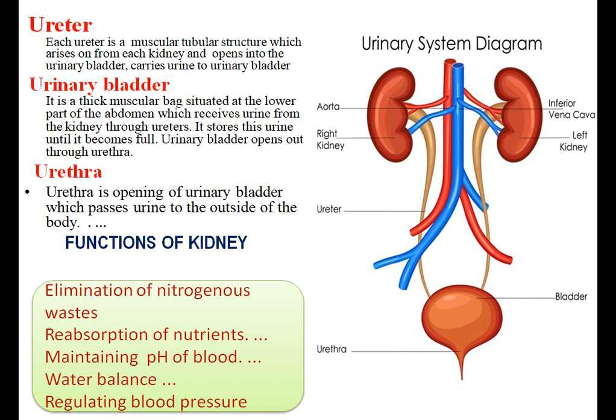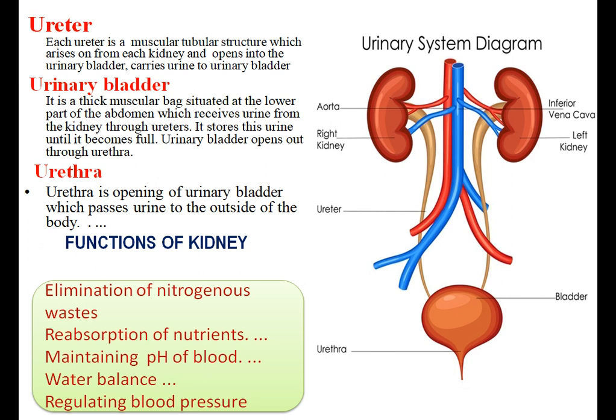Whatever useful substances have to be reabsorbed from the tubular part of the kidney, that has to be absorbed by the kidney. Understood? Means whatever useful substances are there in the tubular part of the kidney, that has to be reabsorbed by the nephron, that is the unit of the kidney.